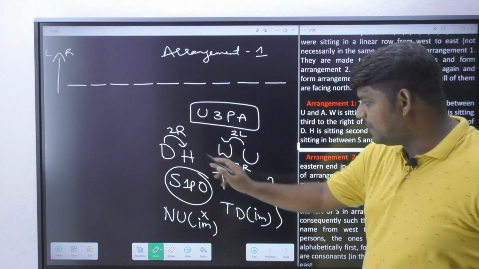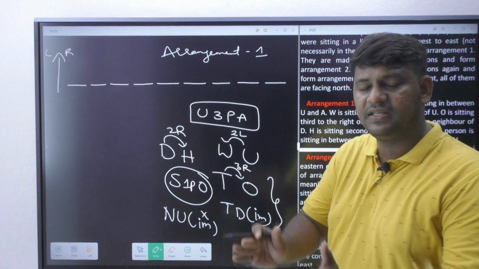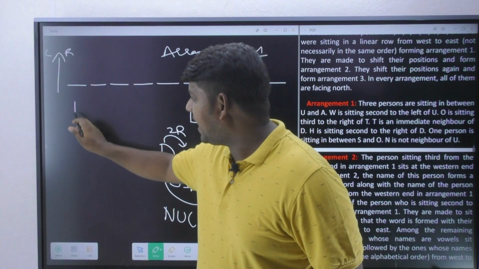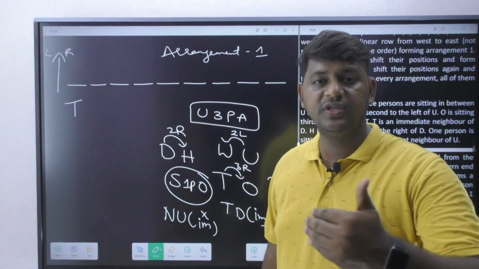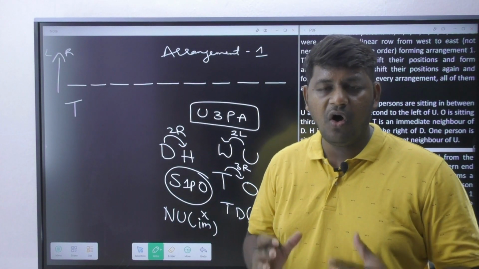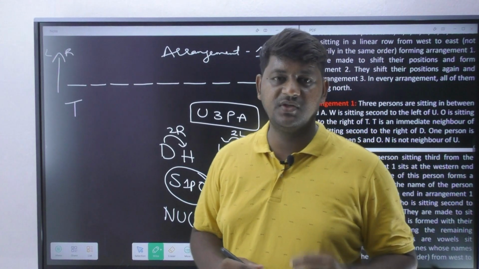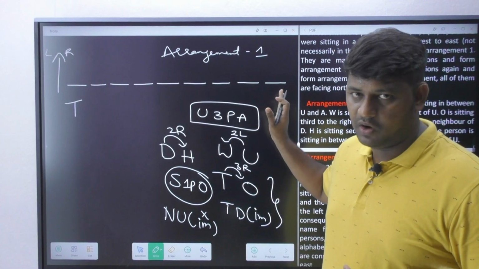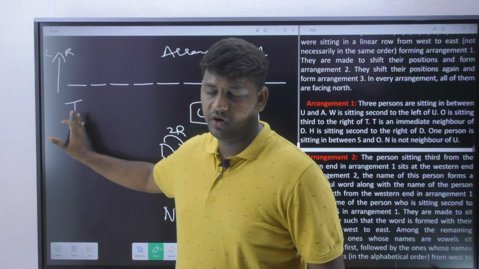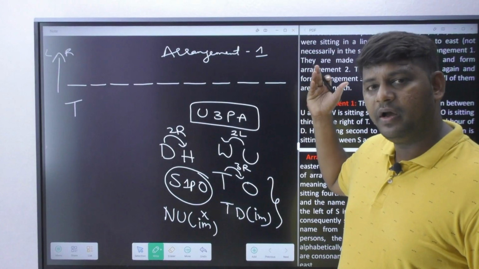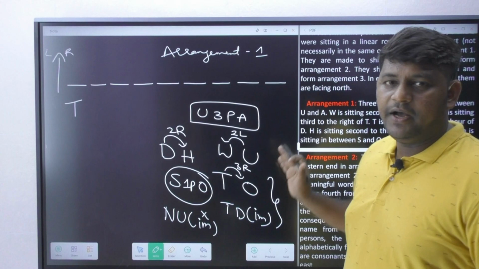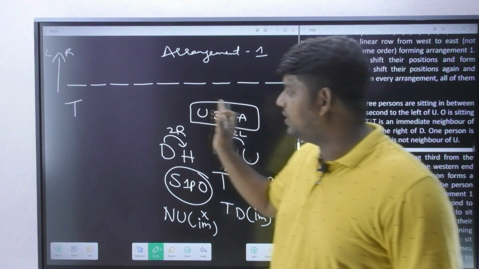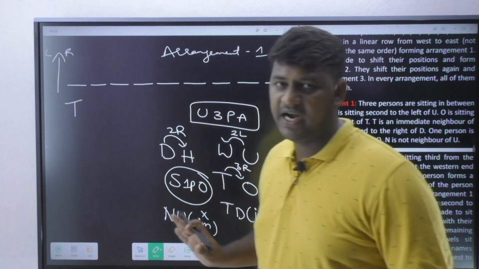Now if you combine these two pieces of information, T's third right... Okay, now for an example, just an assumption, if I write T at the corner. Sir, why are you choosing the corner? In the row arrangement, corner positions are your best places to start your arrangement. Always pick the corners. I cannot go to my right hand corner, I'm just going to go with my left hand corner. Why? Because for the right hand or east corner, the right side or any other places are not left over, so that is why I have picked the left side corner, correct?